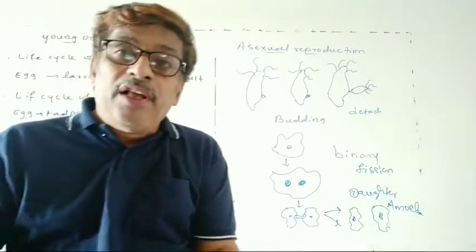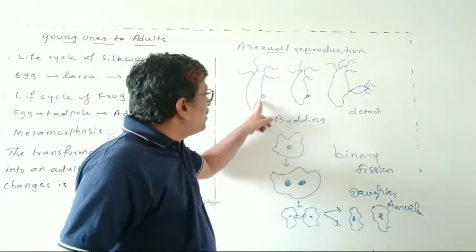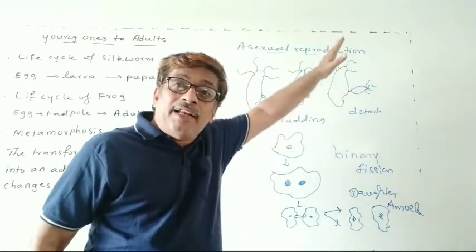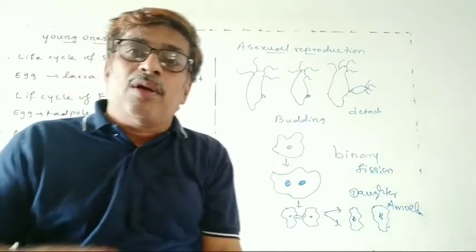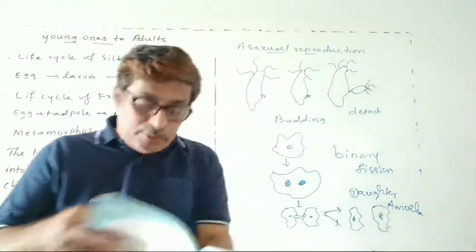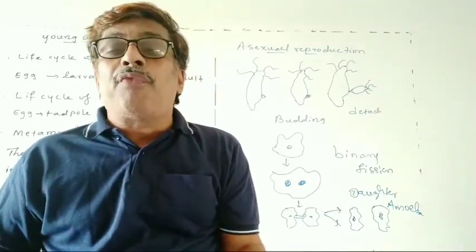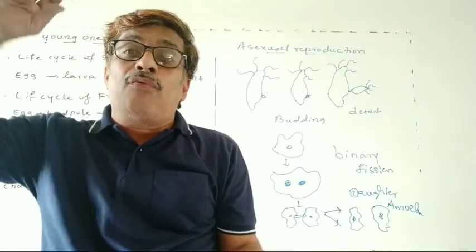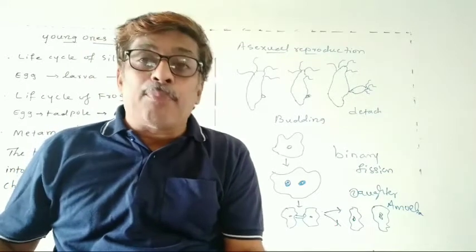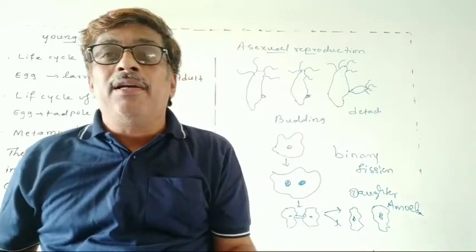A fully matured bud detaches itself from the parent body. So here you see the development, and here it is fully developed. Then it detaches. Detaches means it separates from the parent body. So this is the parent, and then a new individual comes, capable of existing independently. So the conclusion is: hydra reproduces asexually through budding. So in hydra, reproduction takes place by budding.